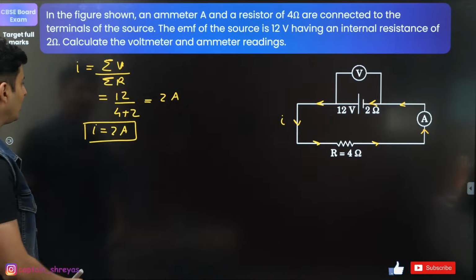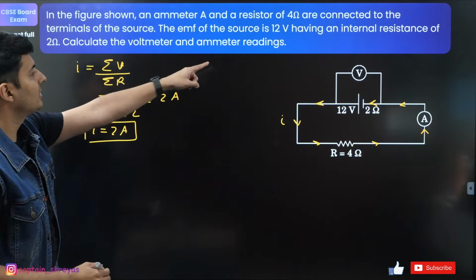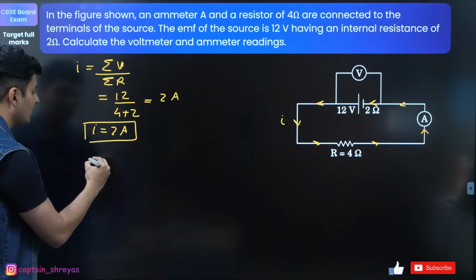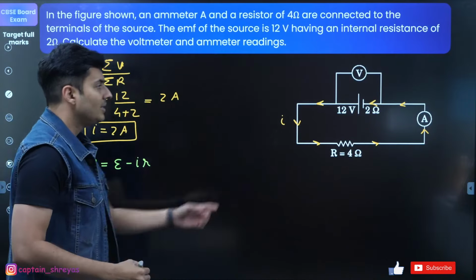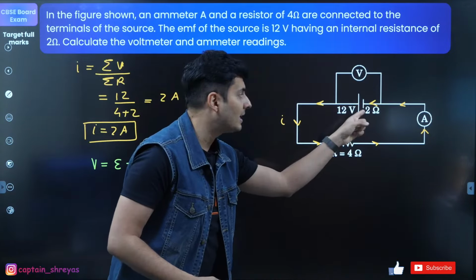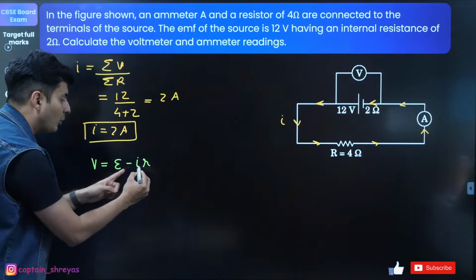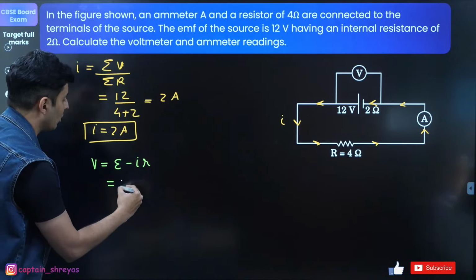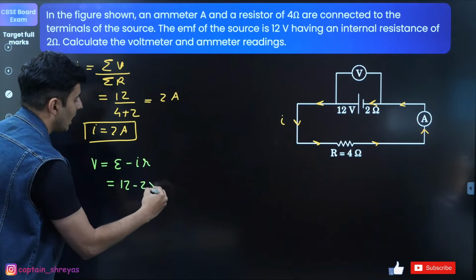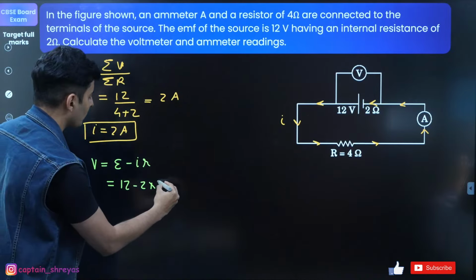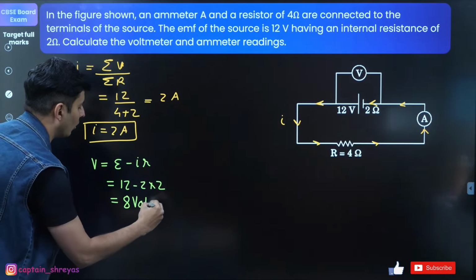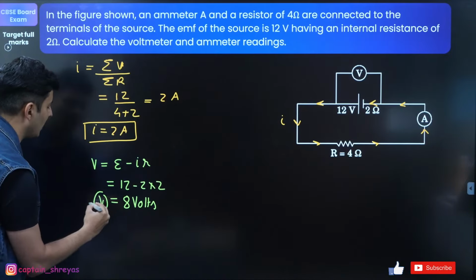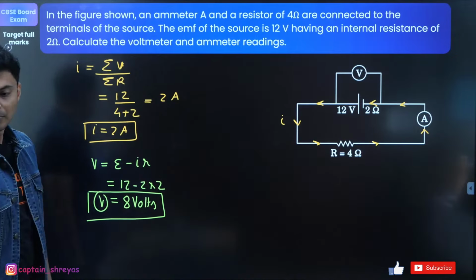Awesome. And what about the voltage across the battery's terminals? The voltmeter reading will be E minus Ir. These are the terminals of the battery. Internal resistance is there inside, so minus Ir is important. So 12 minus I, which is known, times resistance 2. So basically 12 minus 4, which is 8 volts. That's how you're going to mention the answer.